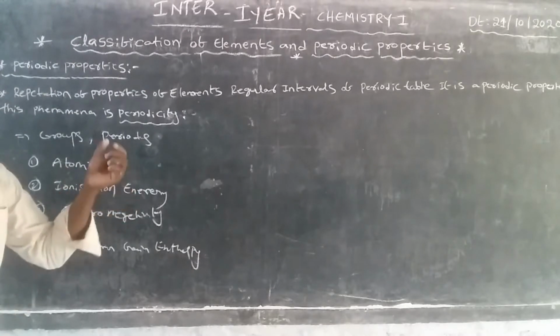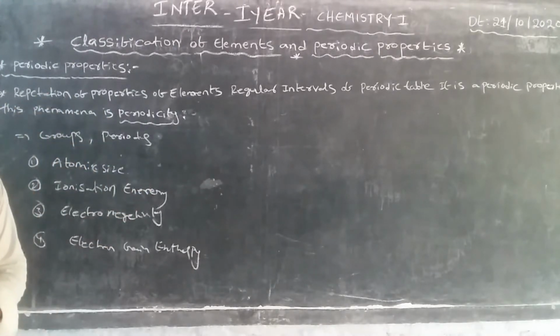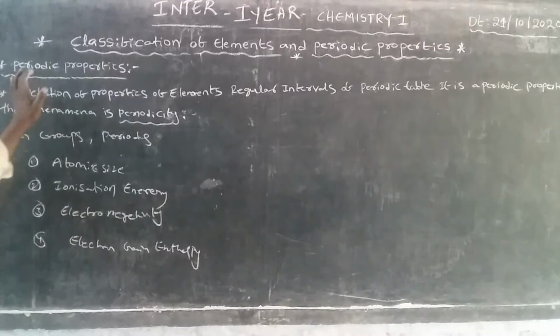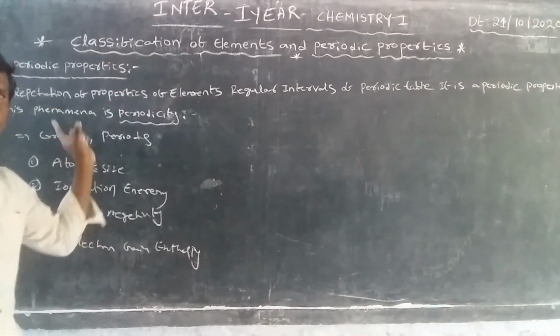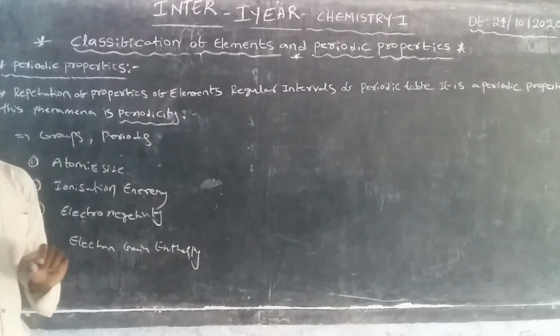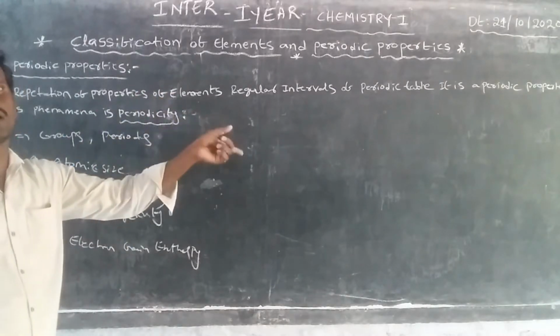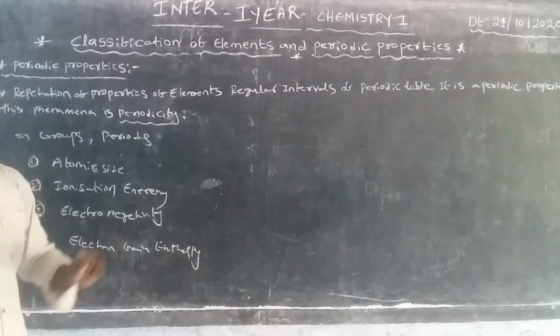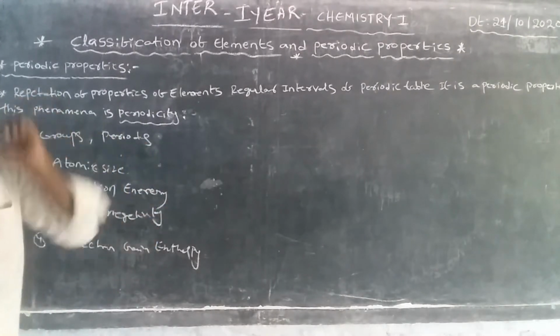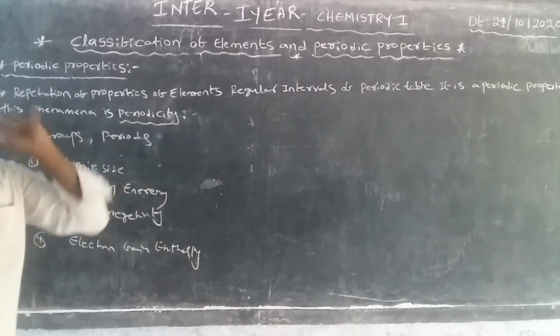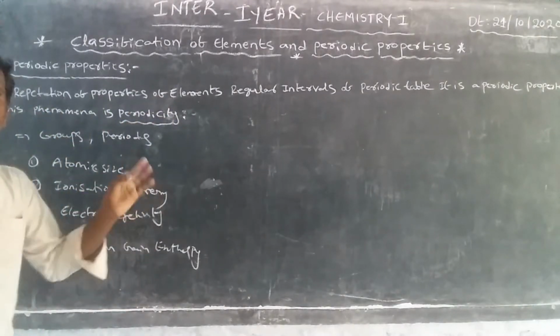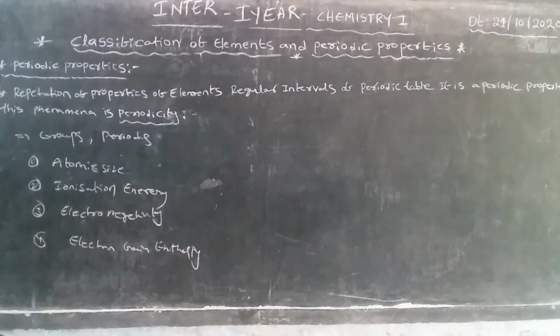The repetition of properties of elements at regular intervals of the periodic table is a periodic property, and this phenomenon is periodicity.